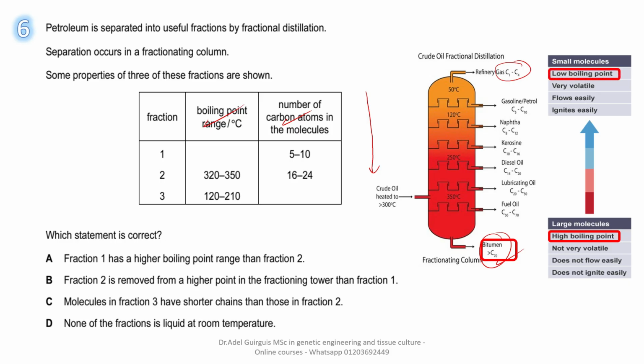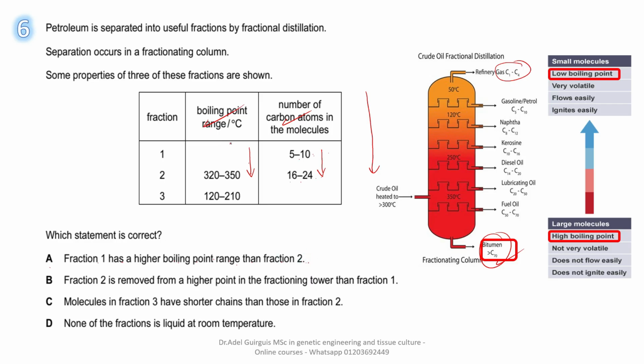So, letter A, fraction 1 has a higher boiling point range than fraction 2. Fraction 1 has 5 to 10 carbon atoms. Fraction 2 ranges from 16 up to 24 carbon atoms. So, as we are going down, what would happen to boiling point? It increases.